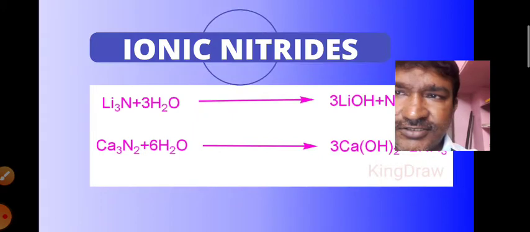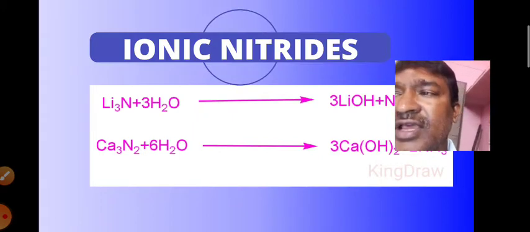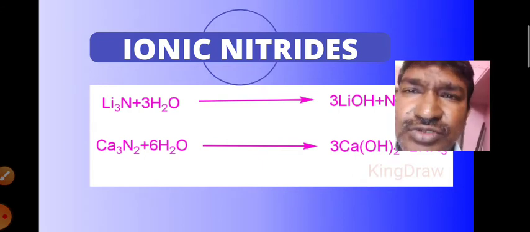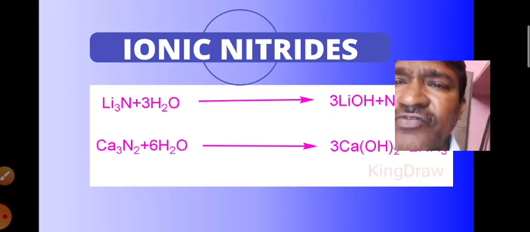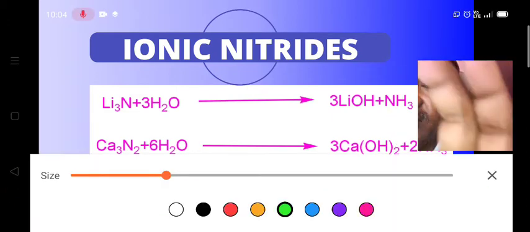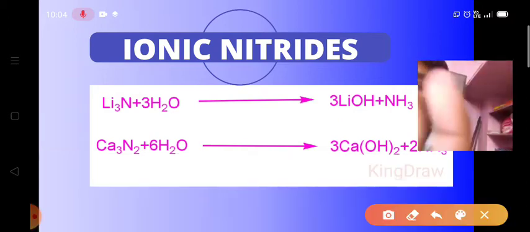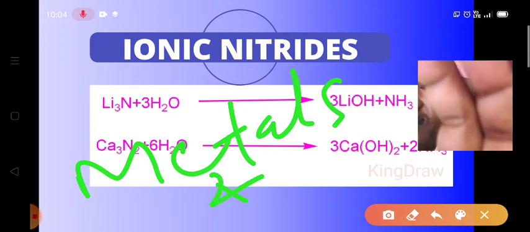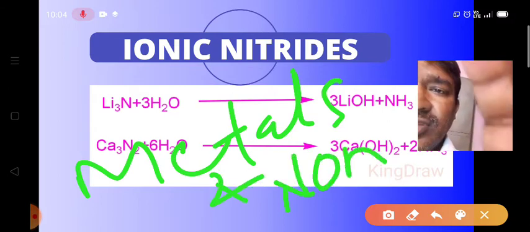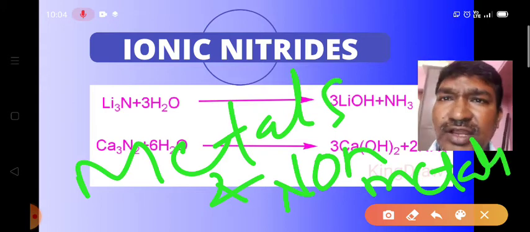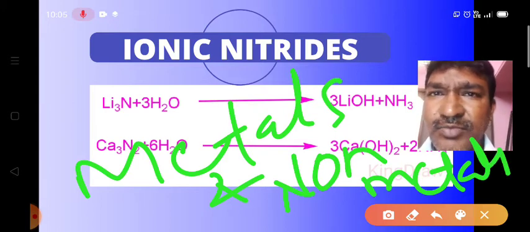Here, we know very well that ionic compounds contain ions in them, and these ionic compounds are formed between metals and non-metals.